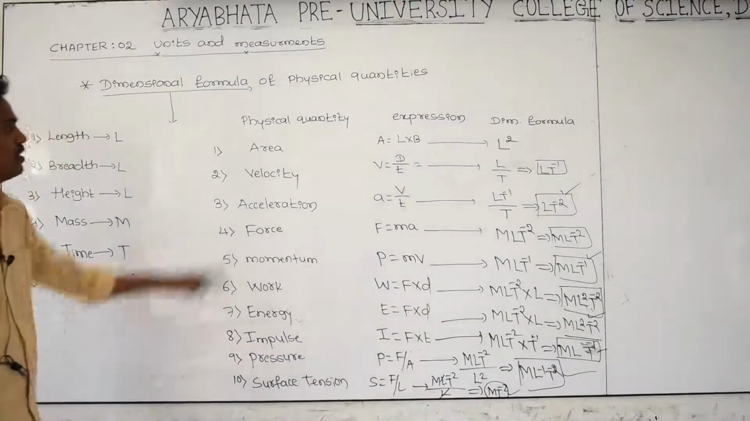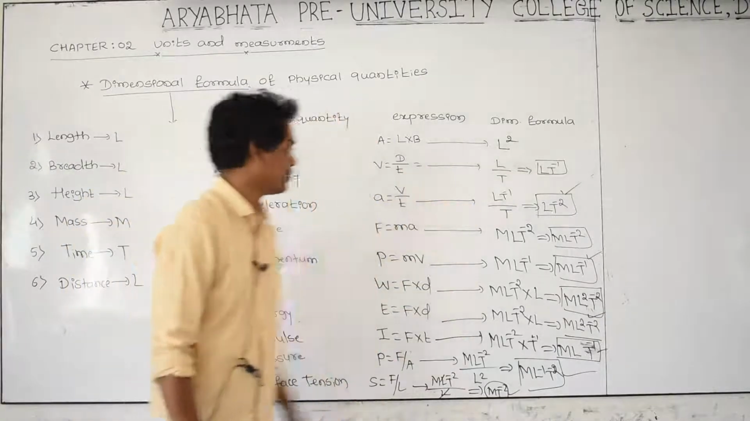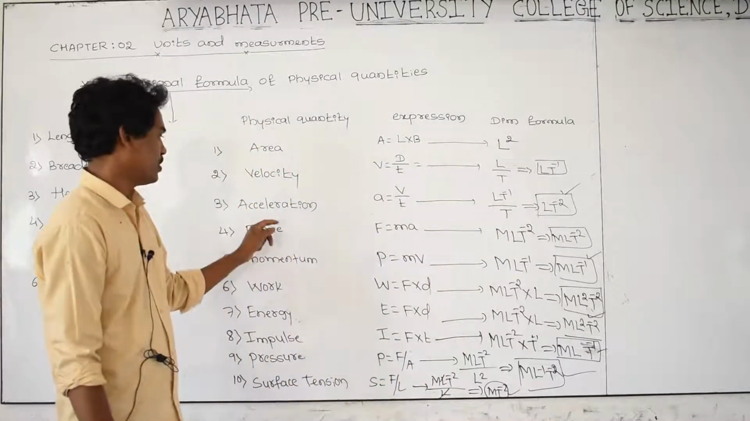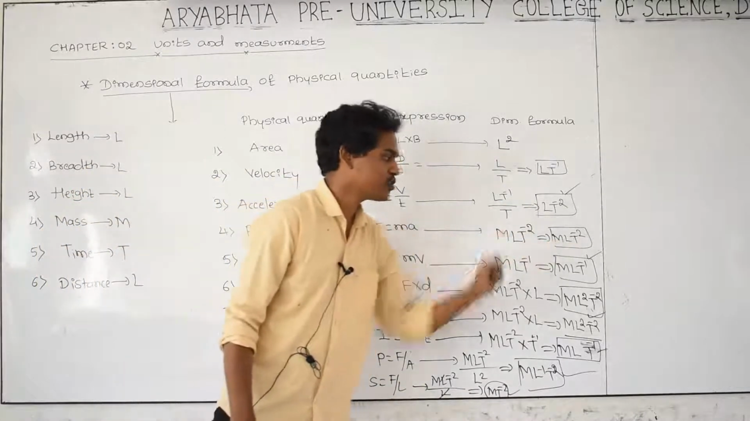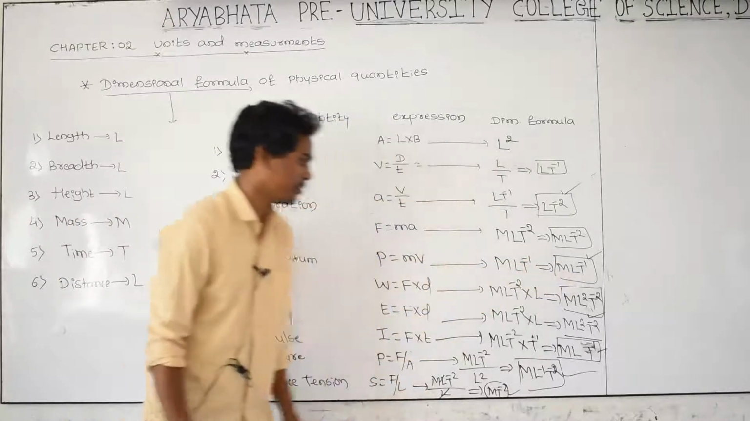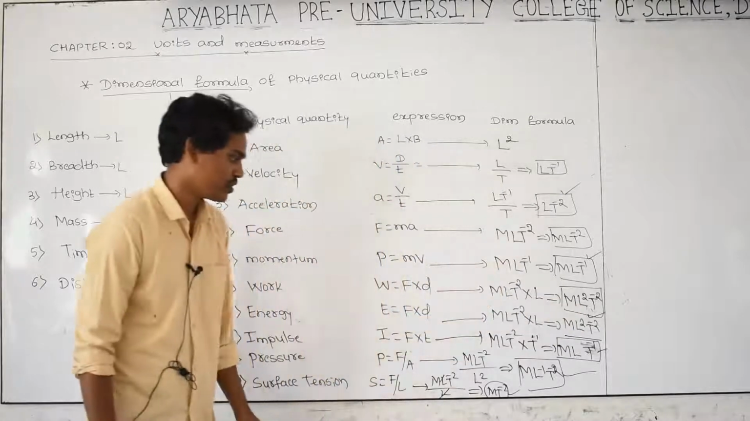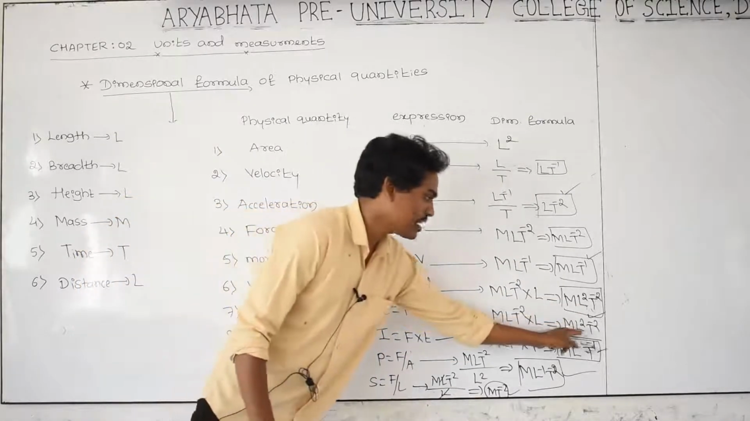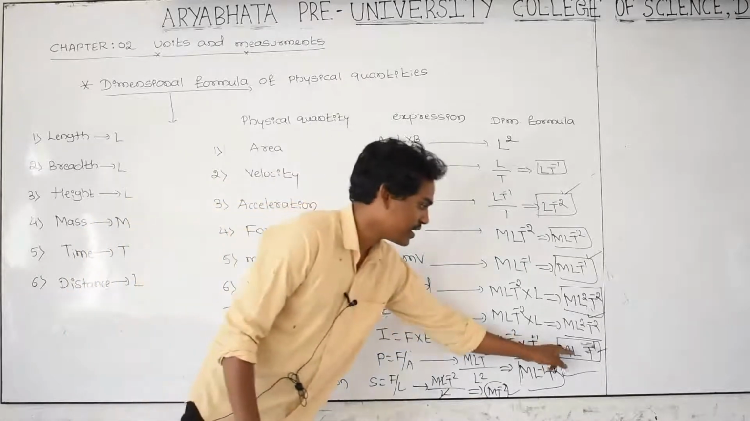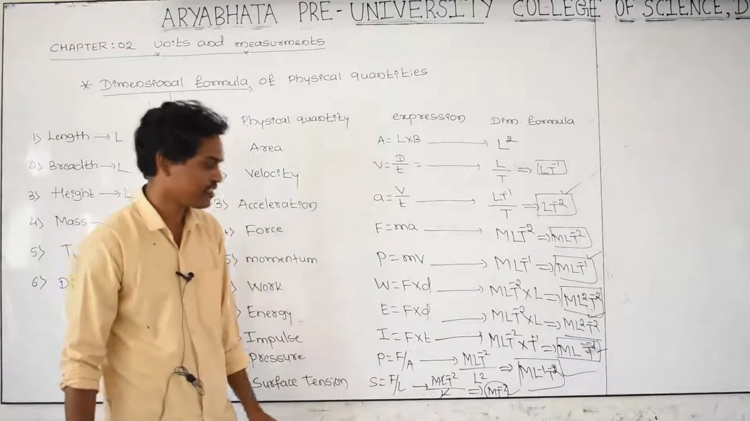And these are all: area L square, velocity LT raised to minus 1, acceleration LT raised to minus 2, force M LT raised to minus 2, momentum M LT raised to minus 1, work done M L square T raised to minus 2, energy M L square T raised to minus 2, impulse M L T raised to minus 1. Next, pressure: force per unit area is called pressure.